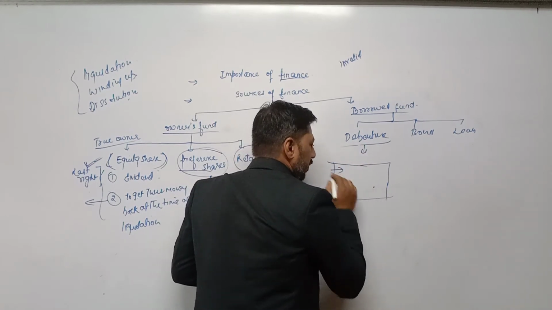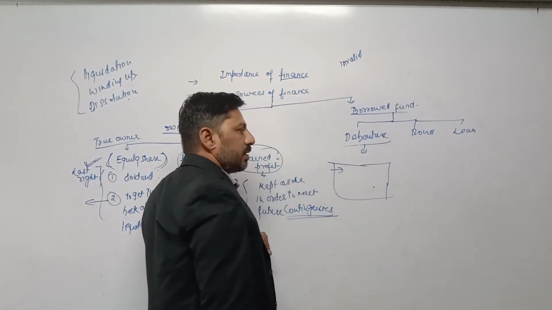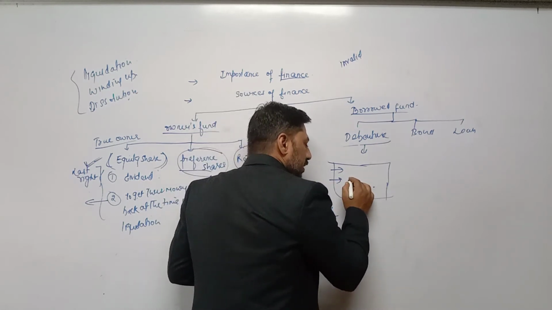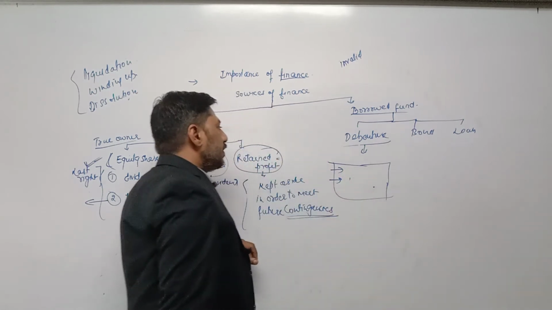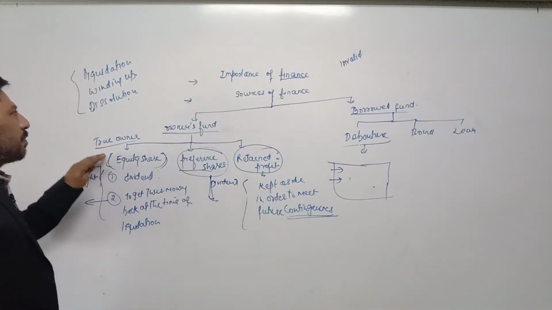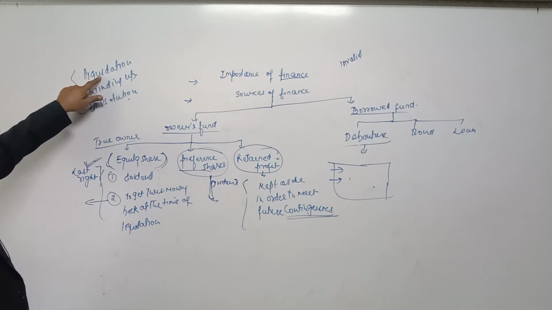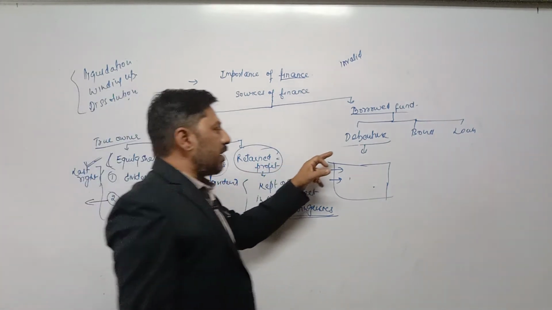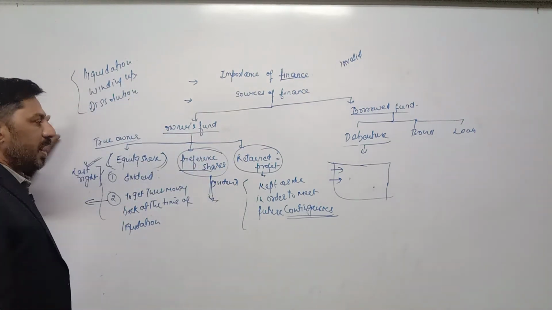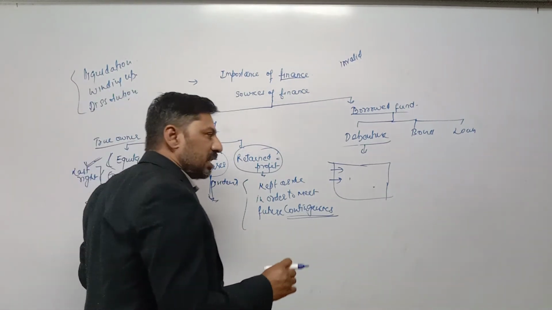Debenture holders do not have the right to attend meetings, but the most important right that they can claim, unlike shareholders: equity shareholders or preference shareholders cannot demand liquidation of the company, but debenture holders have the right to claim liquidation of the company by submitting an application in the court.